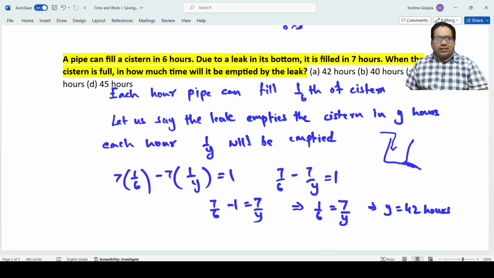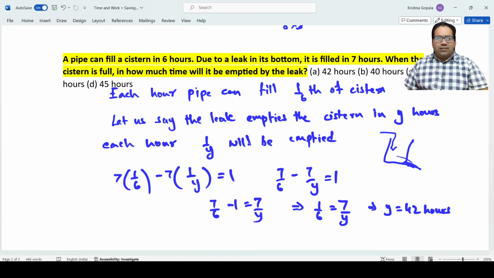Now there is a leak in the bottom. Let's assume this leak will take y hours to empty it. That means each hour 1 by y is getting drained out, right? Let's say in y hours it will drain everything. That means each hour 1 by y will get drained out.